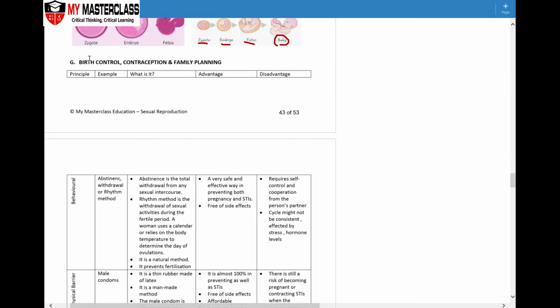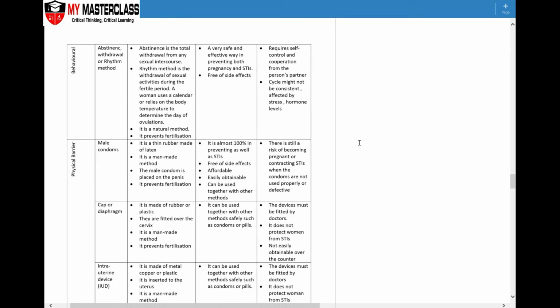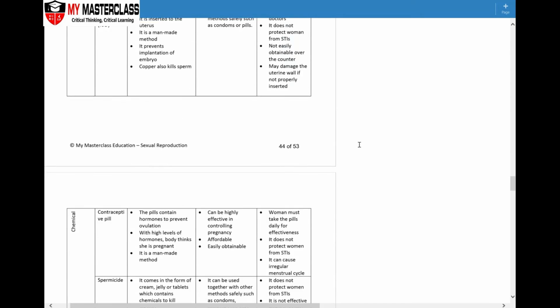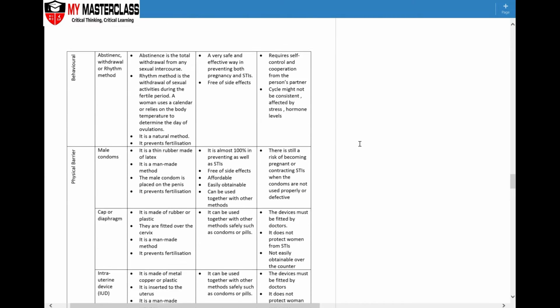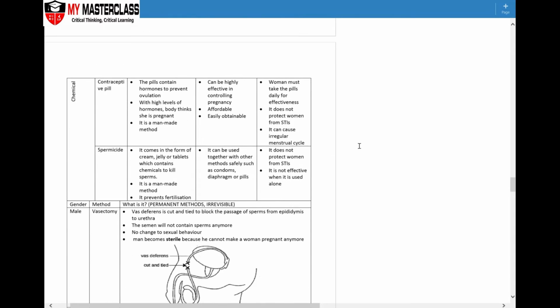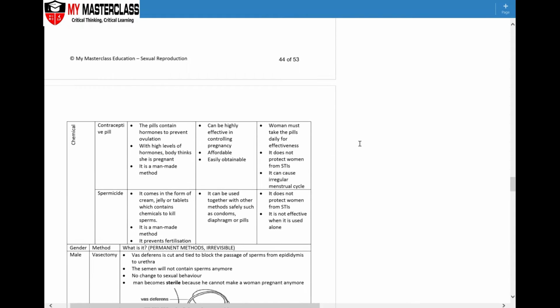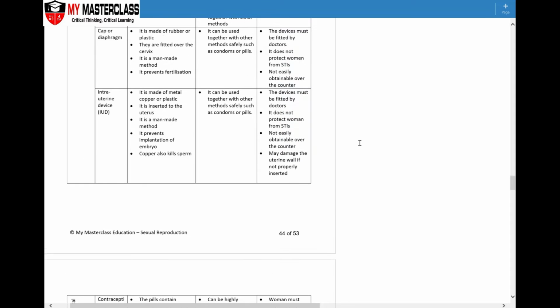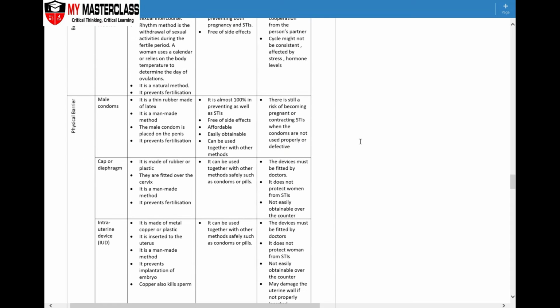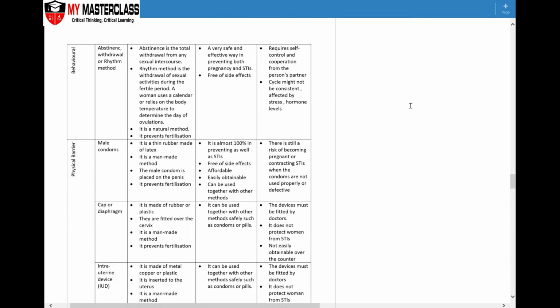We're just going to talk about birth control, contraception, and family planning. So there are three different types. As you can see, you have got the physical, behavioral, and chemical. Of course, these are temporary measures taken under contraception, and these are not permanent in any case. So under the physical component, there will be three main things: behavioral, physical, and chemical.